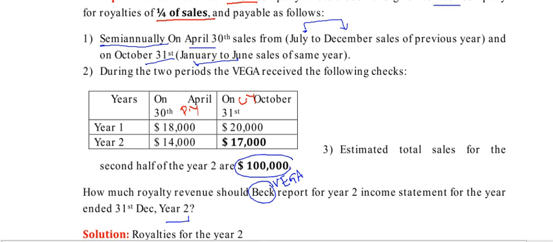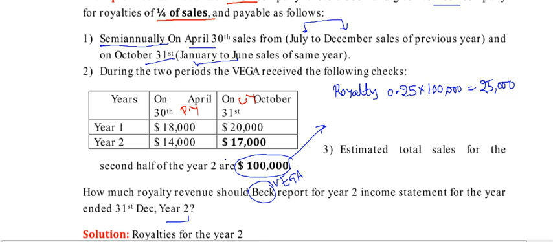This is the year 2 sales on which 25% will be calculated. So for year 2, royalty will be 0.25 into 100,000, that is 25,000.